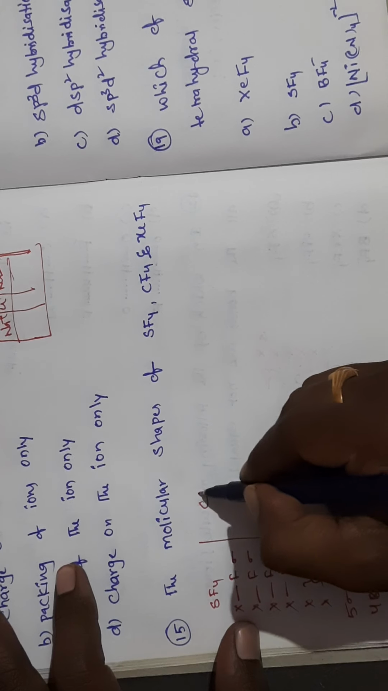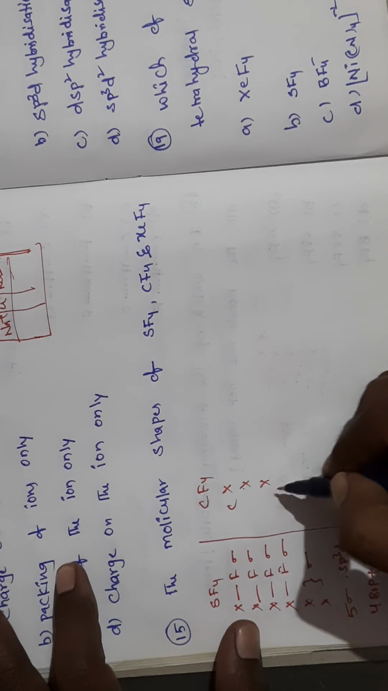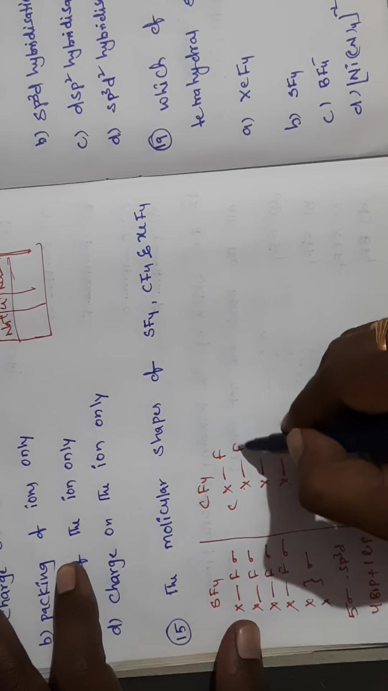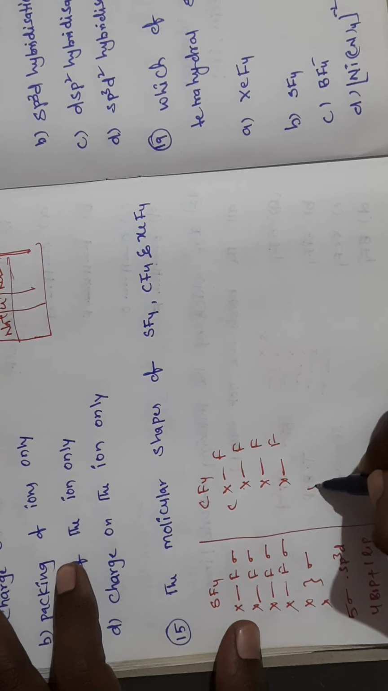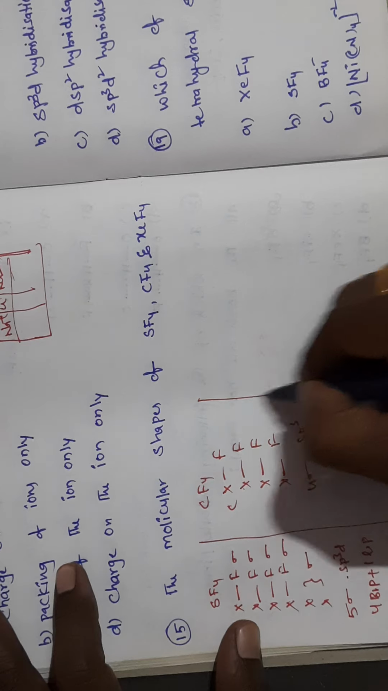So next one, CF4. Carbon is a fourth group element, 1 2 3 4. 1 fluorine, 2 fluorine, 3 fluorine, 4 fluorines. So 4 sigma bonds, sp3 hybridization, so tetrahedral geometry will be there.